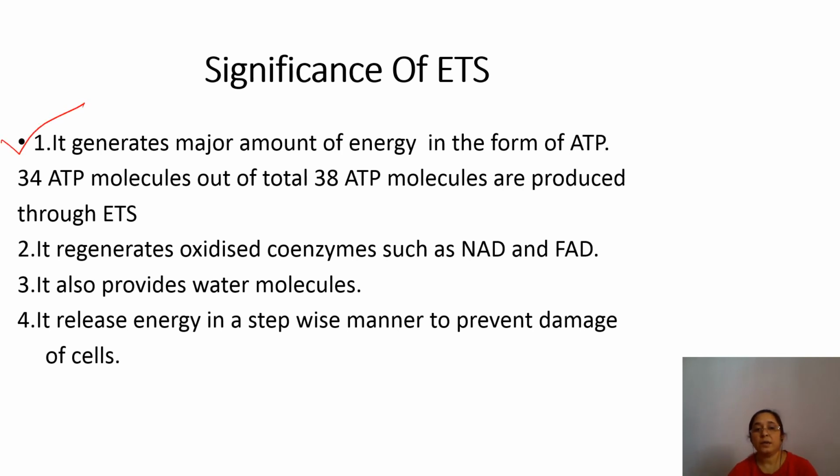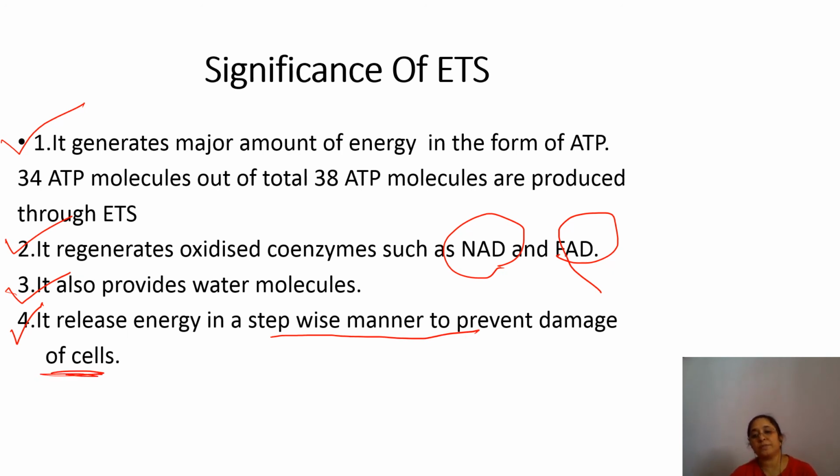Then it regenerates oxidized coenzymes, such as NAD and FAD. It also provides metabolic water molecules, okay? It is also necessary for the Krebs cycle. And the last significance is that it releases energy in a stepwise manner, so that it will prevent damage to cells. This is all about the significance of the electron transport system.